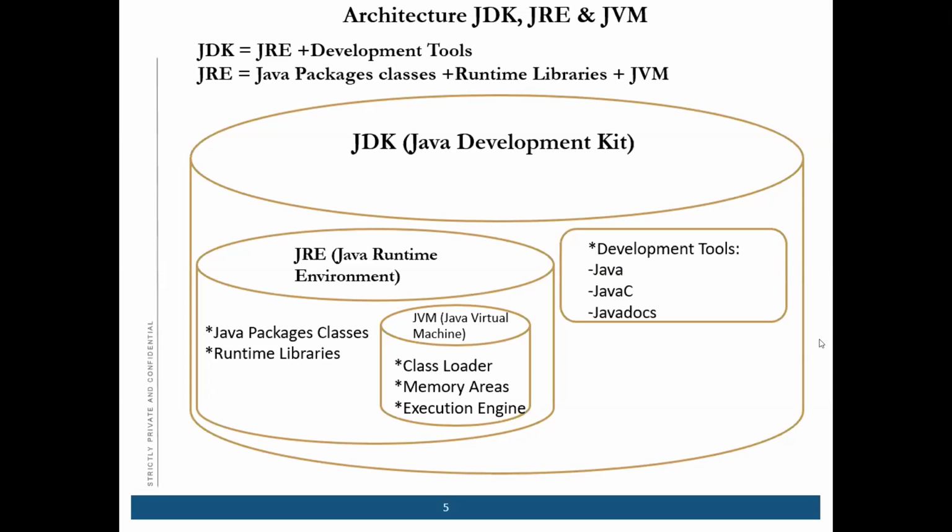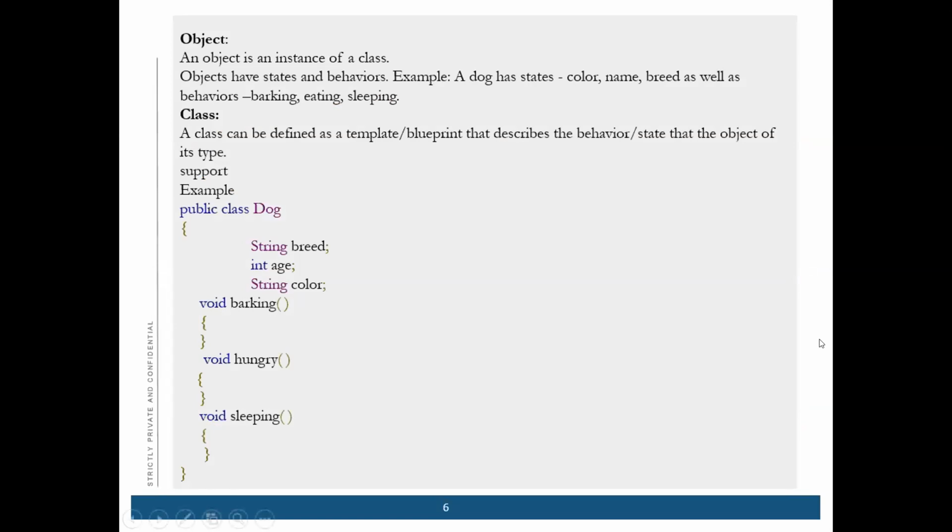So moving on, as we have seen, there are six main concepts of OOP. One of the concepts is object. An object is an instance of a class. Objects have states and behavior.